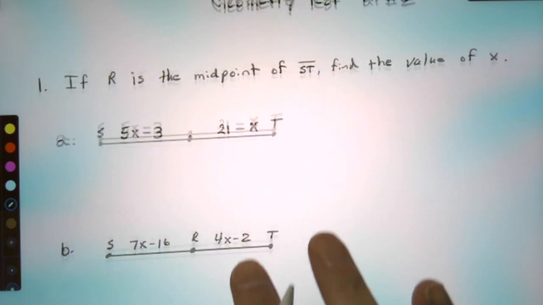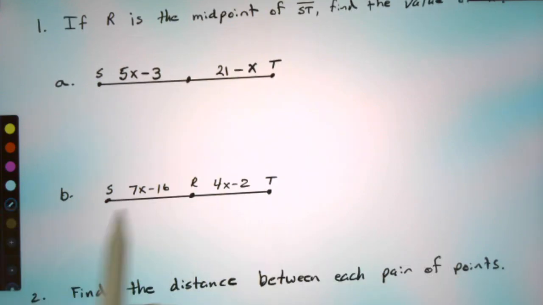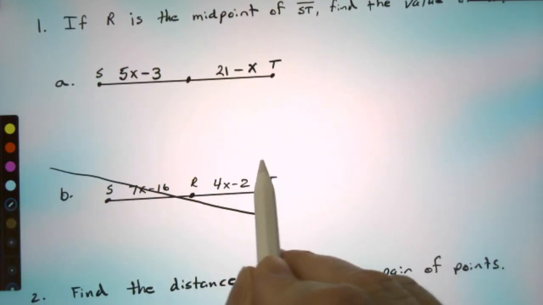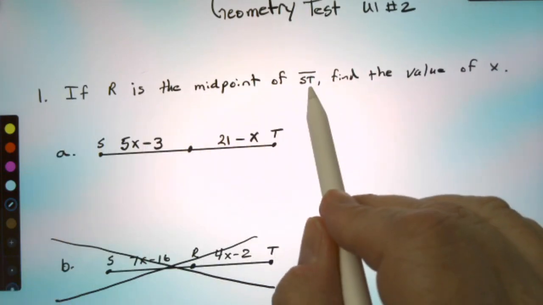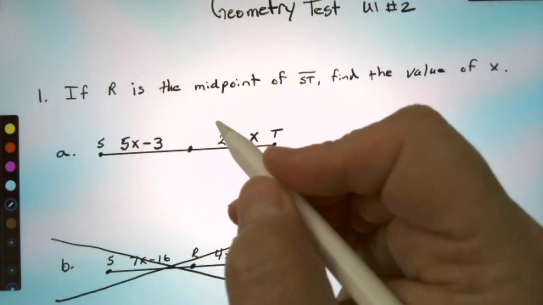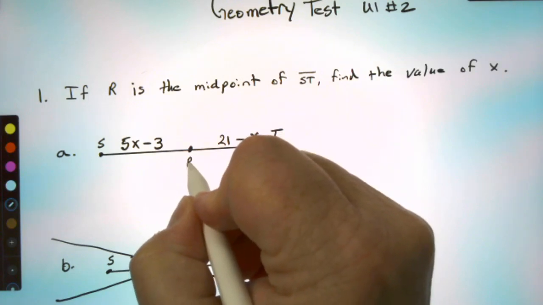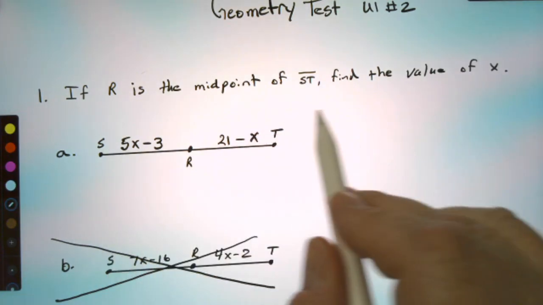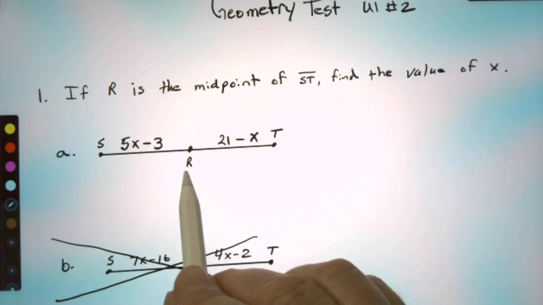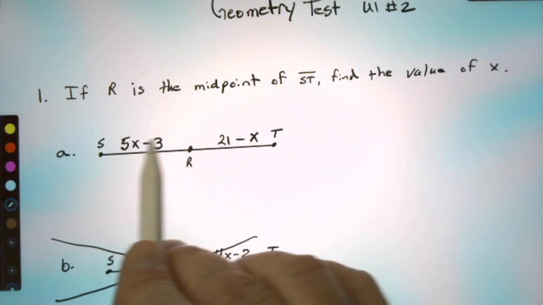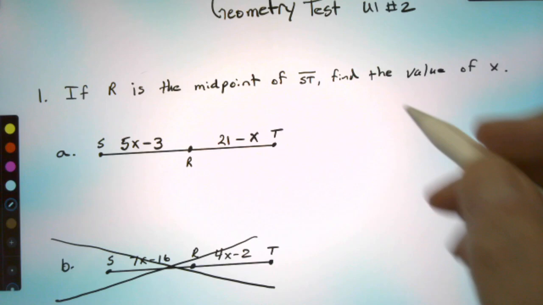It will be your choice, but you will need to retake the test on Monday when you come back to school. So remember on this one that this one right here was omitted, so I'm going to go ahead and take it out, and we're going to go ahead and start here. If R is the midpoint of ST right here, and here's R right there, find the value of X. So we know that if this is the midpoint right here, that these two sides right here are equal, and that's how we're going to solve it.